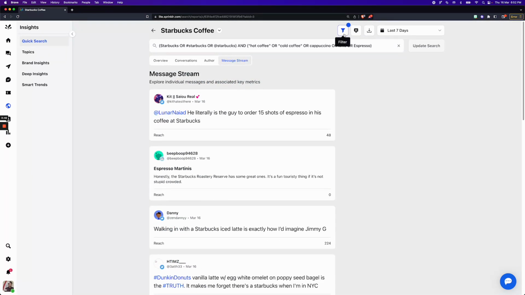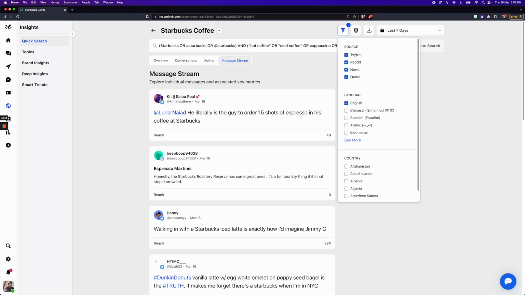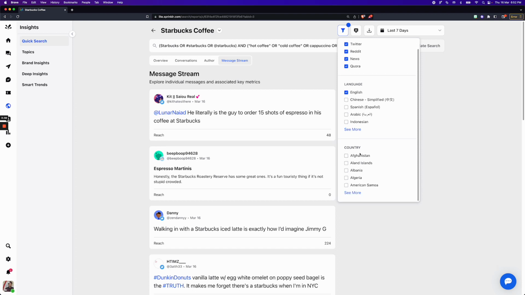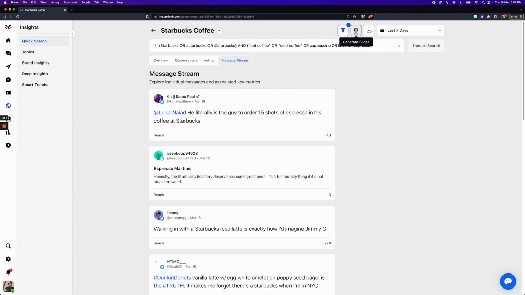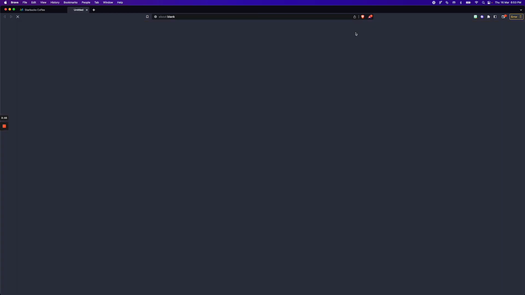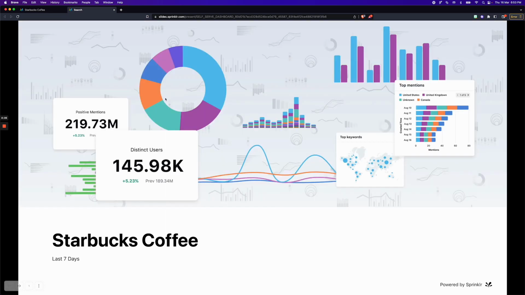Furthermore, if you wanted to bring this query down, you can go ahead and filter it by different channels. You can turn them off. You can select different languages or different countries. You can also generate slides by clicking this button. What this would do is this would go ahead and create a presentation for you so that you can present this data to your stakeholders simply using that button.